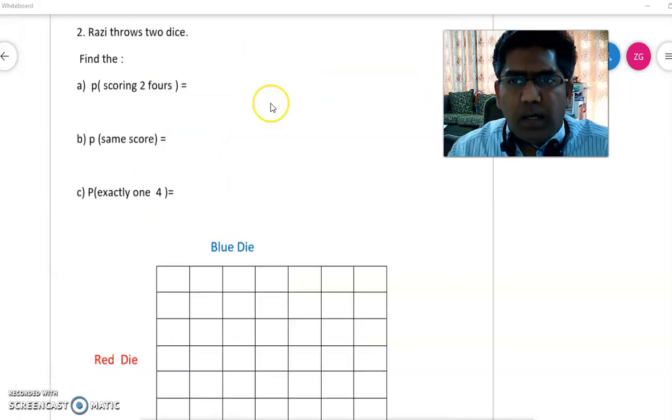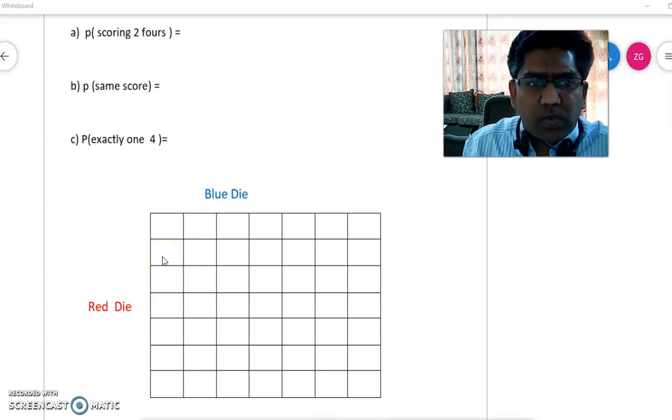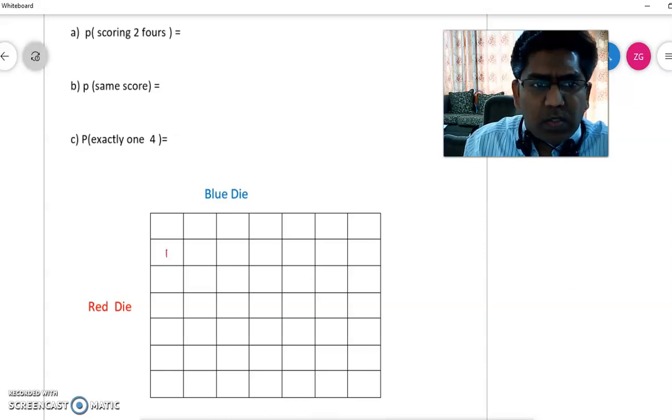over 2. Second example, Razi throws 2 dice. Work out the probability of scoring 2 4s, the same score, and the probability of exactly 1 4. So what we'll do is we'll try to complete the table of possibilities, and then from here we'll be able to answer the questions. Now let's complete the table. Suppose the red die can give you a score of 1, 2, 3, 4, 5 and 6. The blue die can give you a score of 1, 2, 3, 4, 5 and 6.